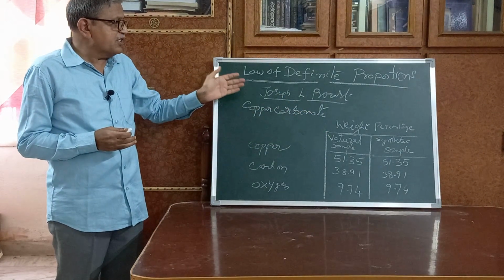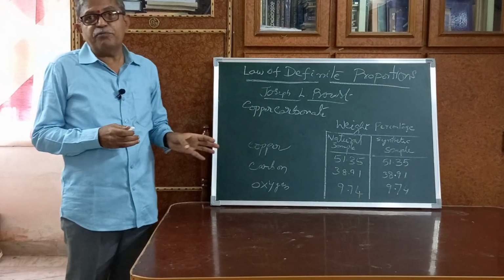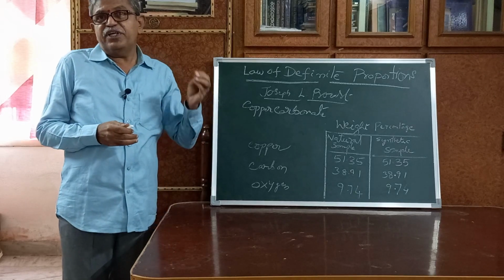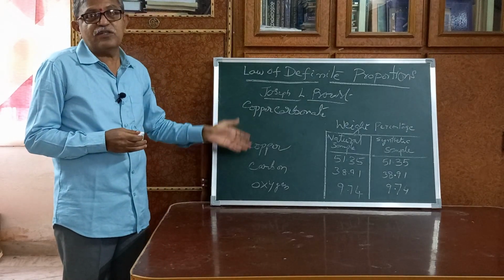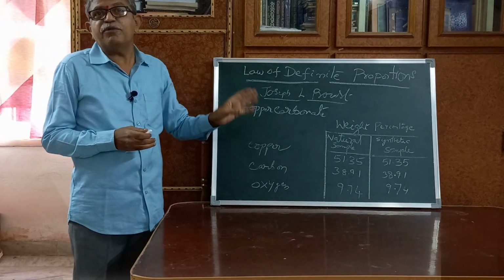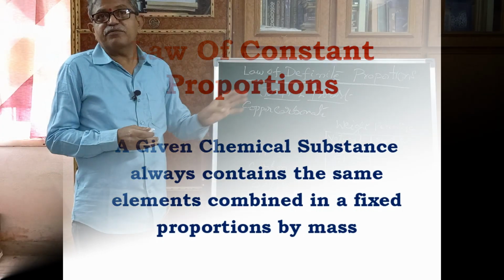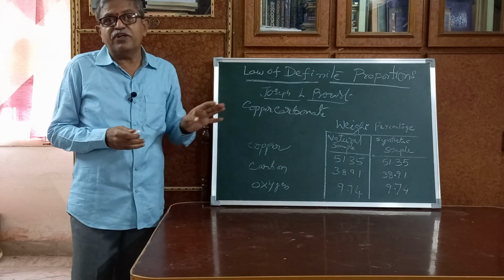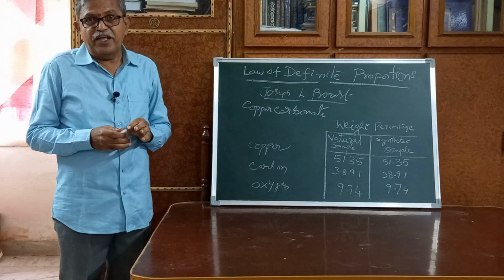So Joseph L. Proust came to the conclusion that if any compound is extracted from anywhere, the combining ratio of the elements used for its preparation will be the same. They cannot differ from sample to sample.